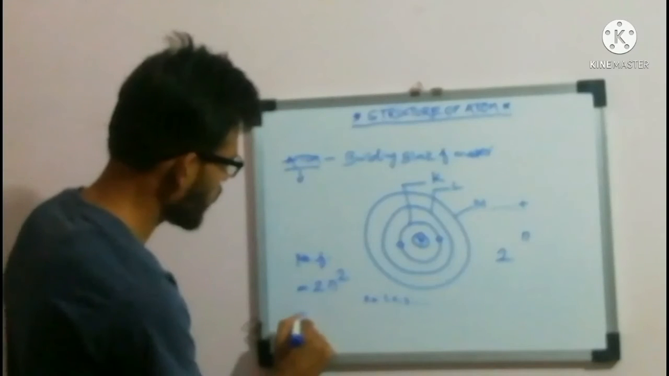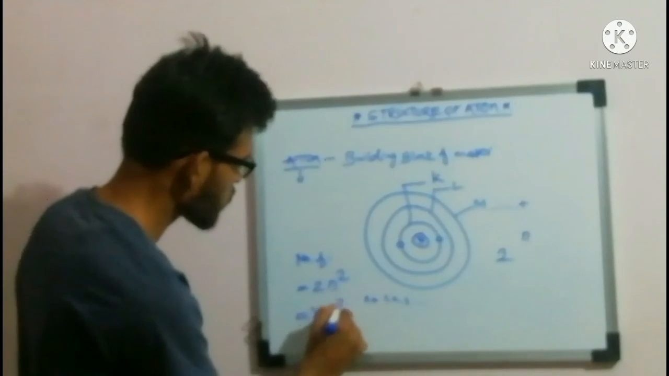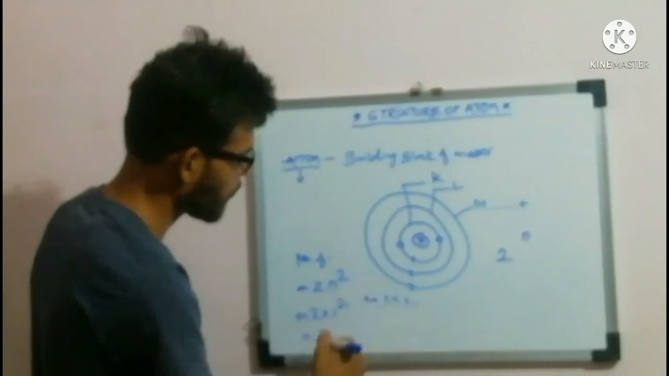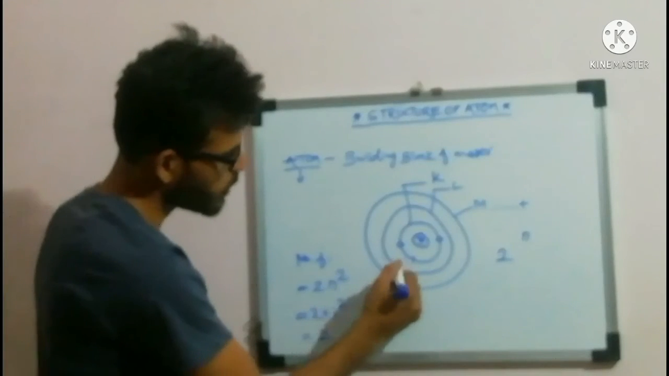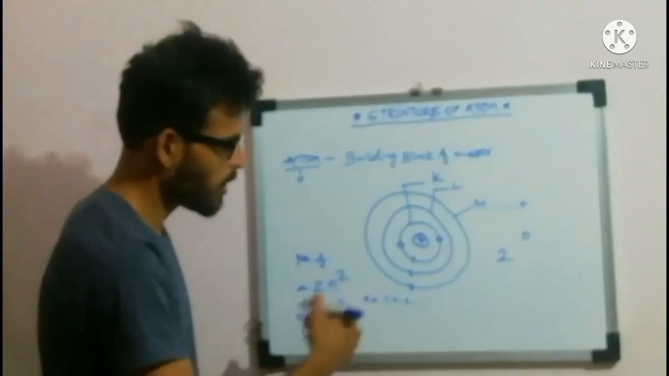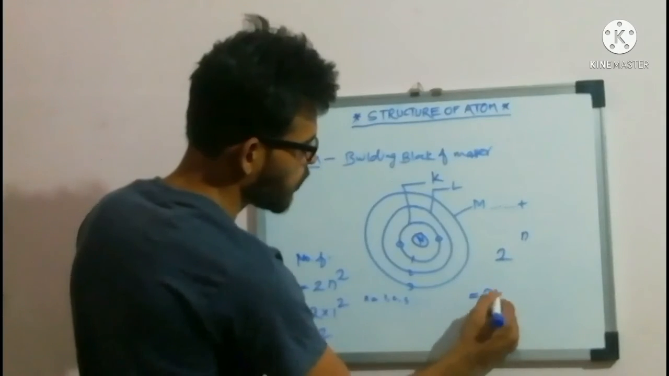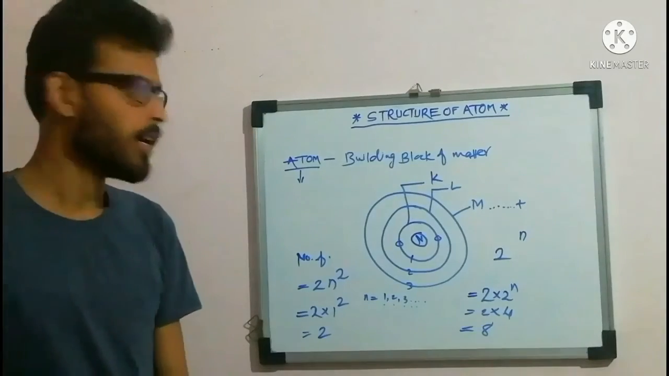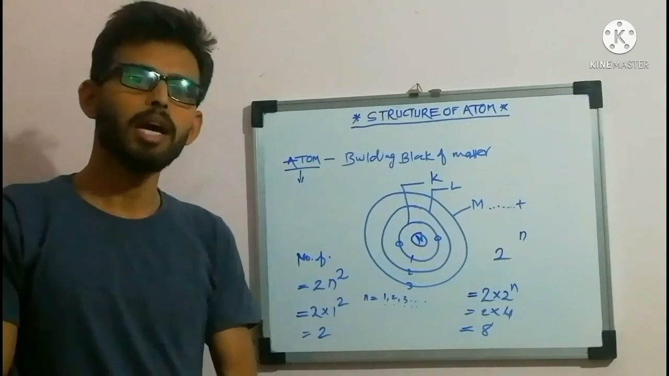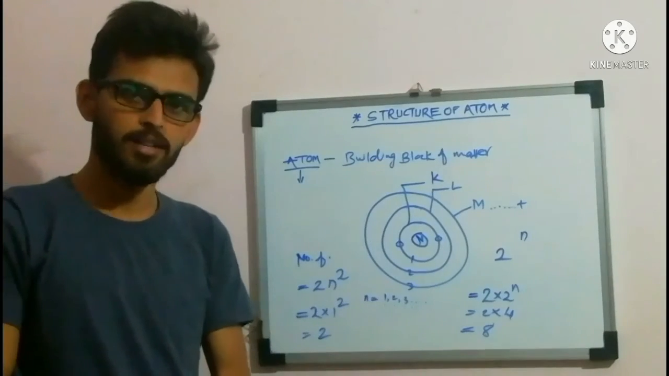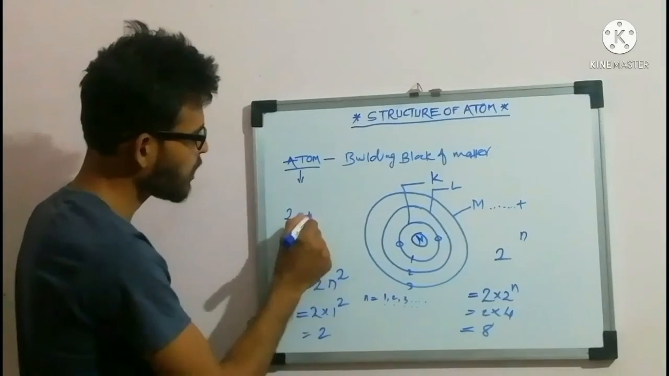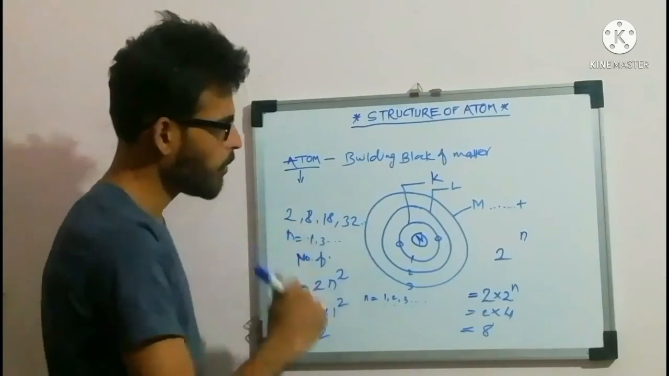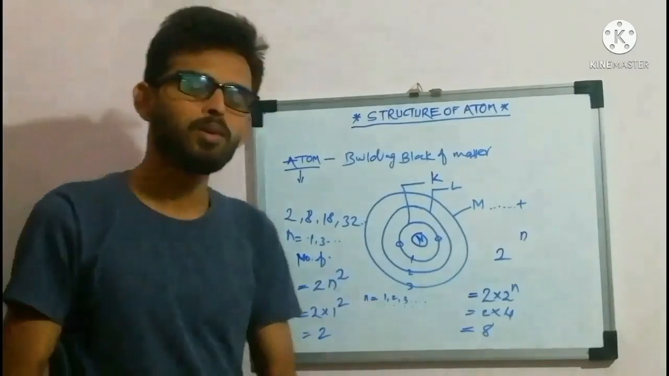If you take the example of n equals 1, it means 2 into 1 squared, which is 2. This is shell number 1, shell number 2, shell number 3. For the first shell we selected n as 1, and that's why it shows that only 2 electrons can revolve in that particular shell. Now let's take shell number 2, n equals 2. 2 into 2 squared equals 2 into 4 equals 8. It means in the second orbit or second shell, that is the L shell, the number of electrons that can remain in that orbit is 8. Likewise 2, 8, 18, 32, for n equals 1, 2, 3, and so on, is the number of electrons that can revolve around the nucleus. So this is all about the structure of